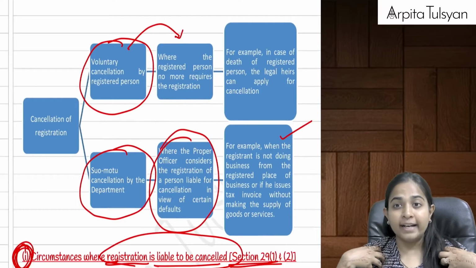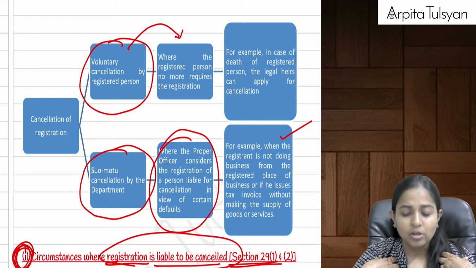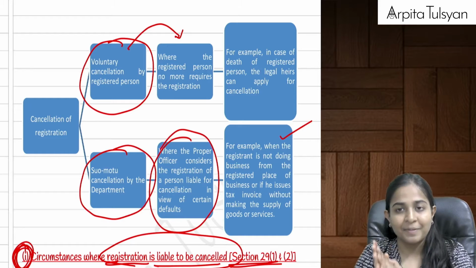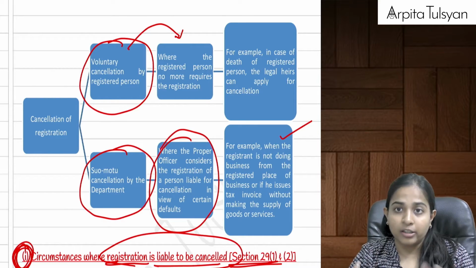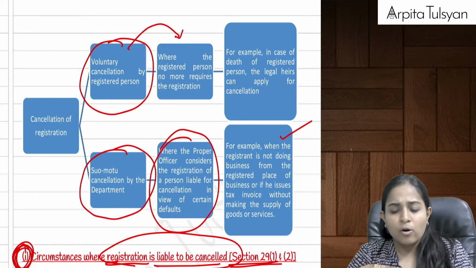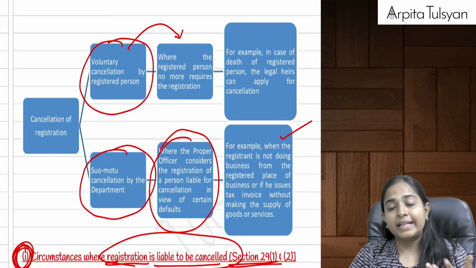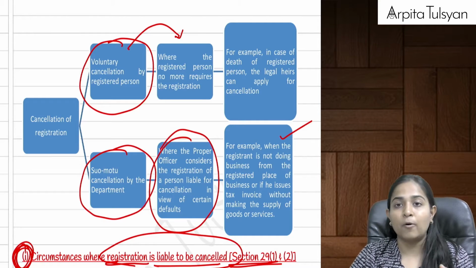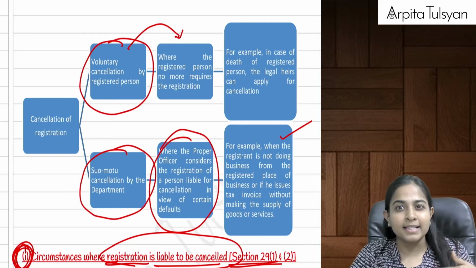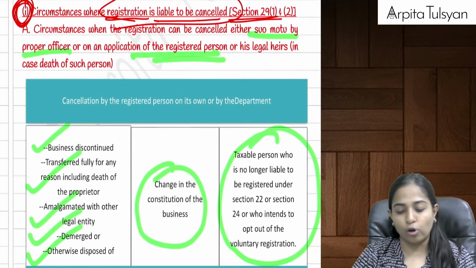Either it will be voluntarily cancelled. I will make an application to the department that I wish to cancel, maybe because there is a change in constitution of business, proprietorship to partnership, or maybe there is a death of a registered person. In all such cases, the registration can be voluntarily cancelled, or it can be cancelled suo moto by the department also, when the department has reasons to believe that you were involved in some contraventions. Then your registration can be cancelled that way also.